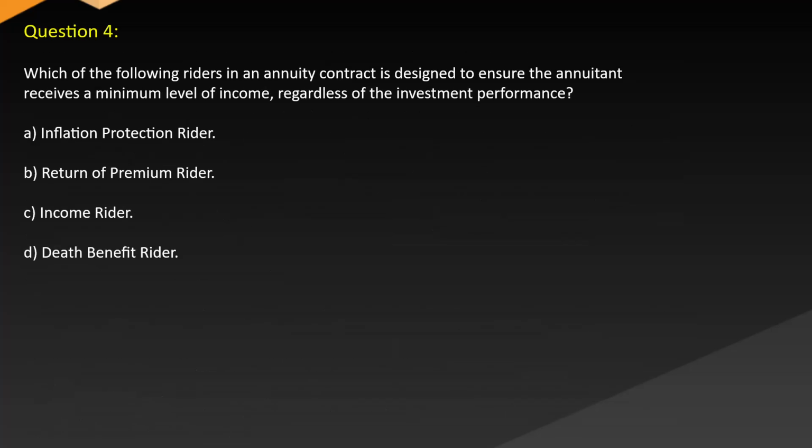Question 4. Which of the following riders in an annuity contract is designed to ensure the annuitant receives a minimum level of income regardless of the investment performance? A. Inflation protection rider. B. Return of premium rider. C. Income rider. D. Death benefit rider.